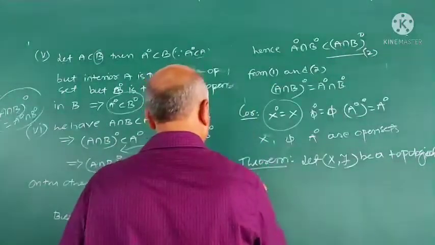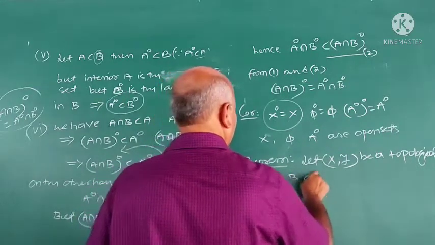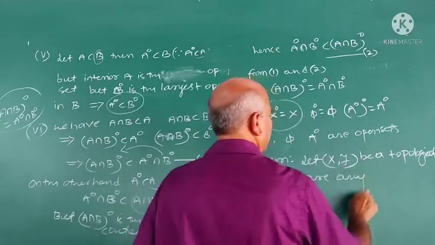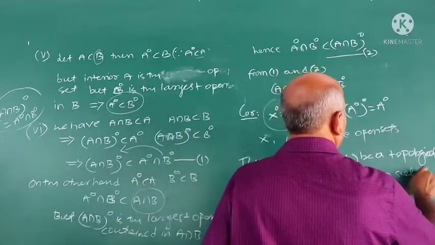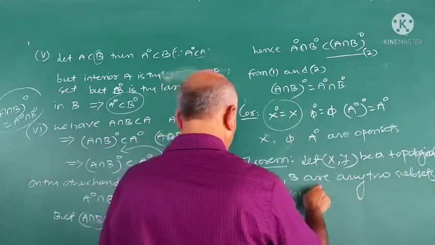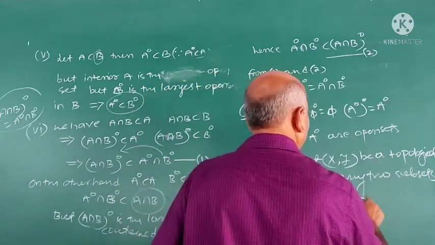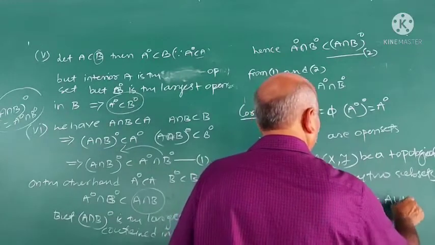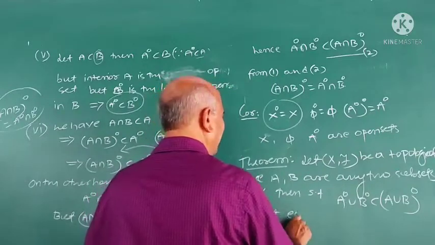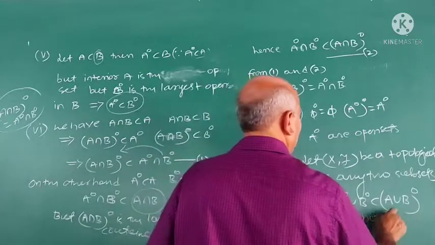Topological space. A and B are any two subsets of X. Then show that interior A union interior B is contained in interior of A union B, but equality doesn't hold.